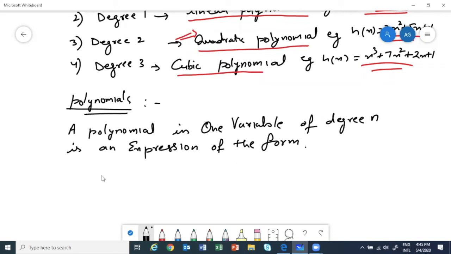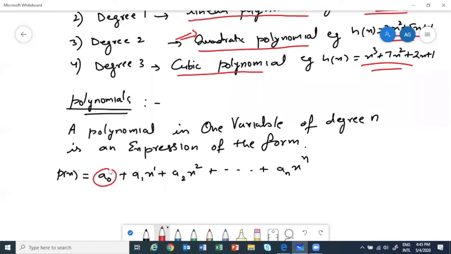Now the expression that I'm writing, you should remember. Let me denote it by p(x) is equal to a naught plus a1 x power 1 plus a2 x square and so on, an x power n. Now here you have to understand these a0, a1, a2 are just some real numbers.